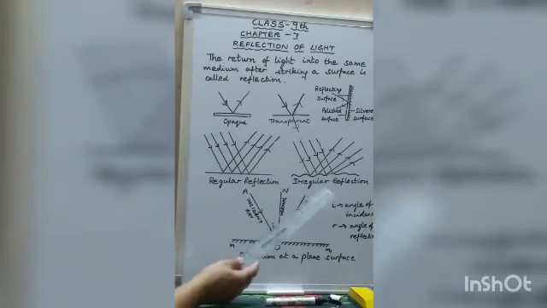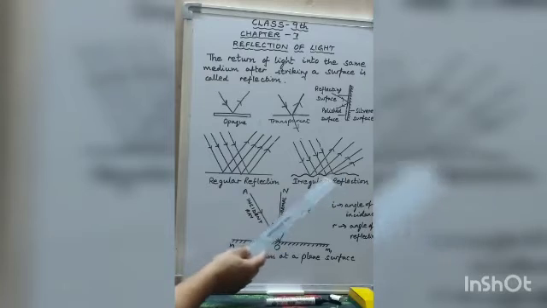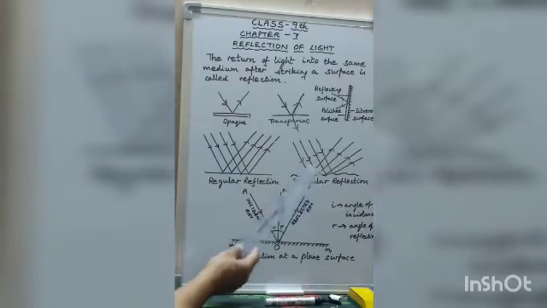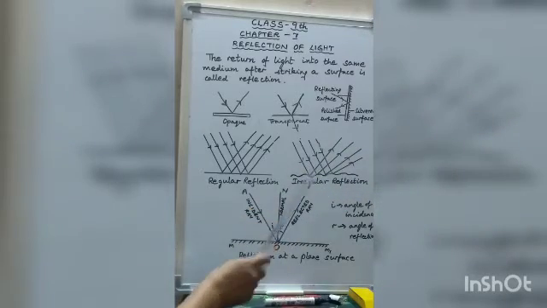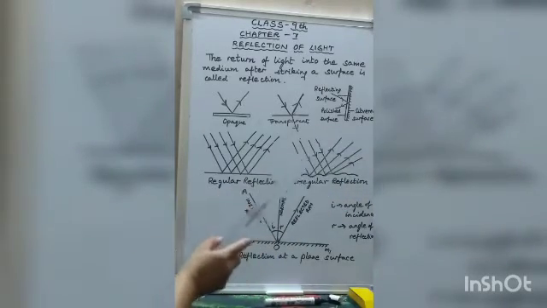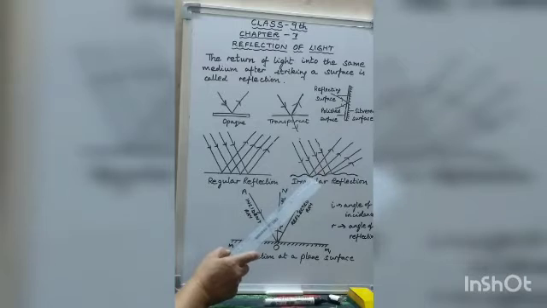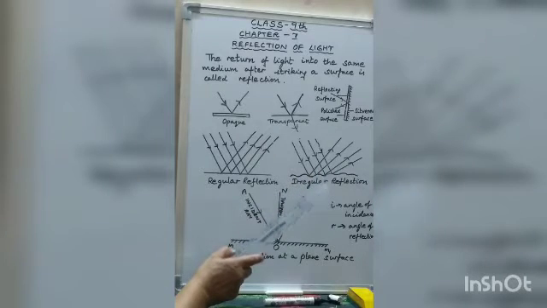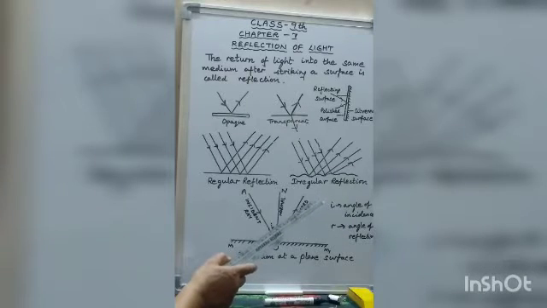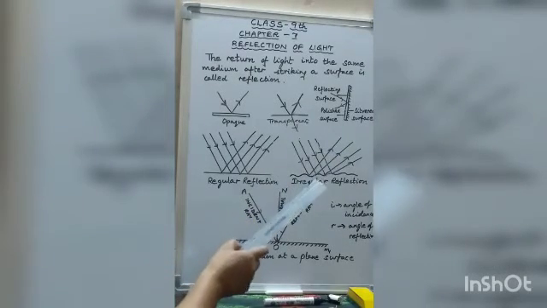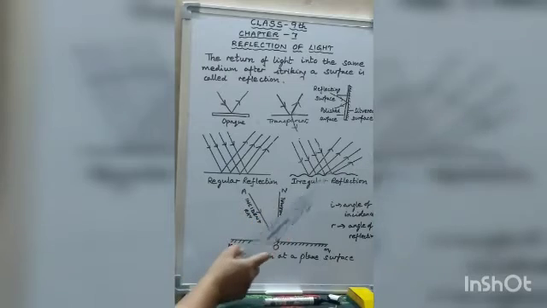But if the beam of light falls on a rough surface like the wall of a room, the page of a book or any other rough surface, then the beam of light is scattered. The reflected rays go in different directions, not a single direction. It is not even. But still they obey the laws of reflection which you are going to study. So as a result, the reflected light spreads over a wide area and does not reflect in a particular direction.